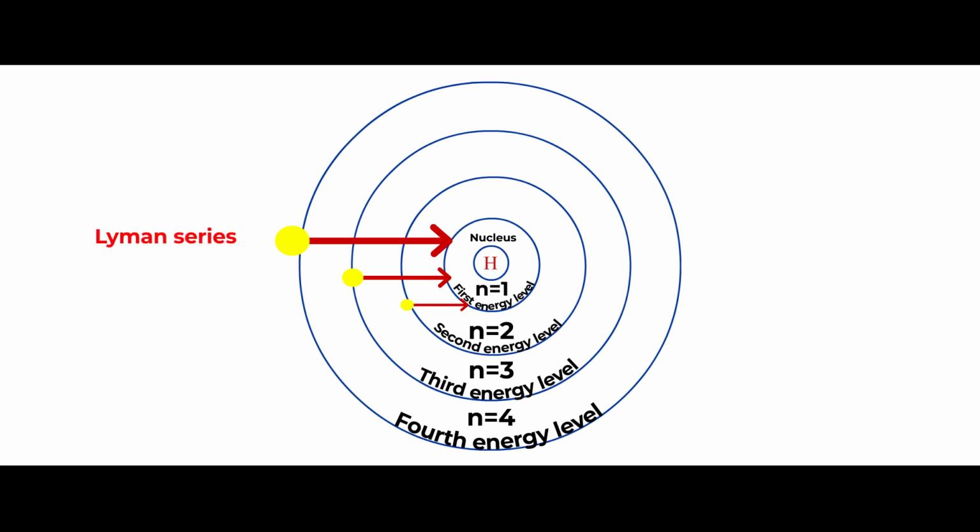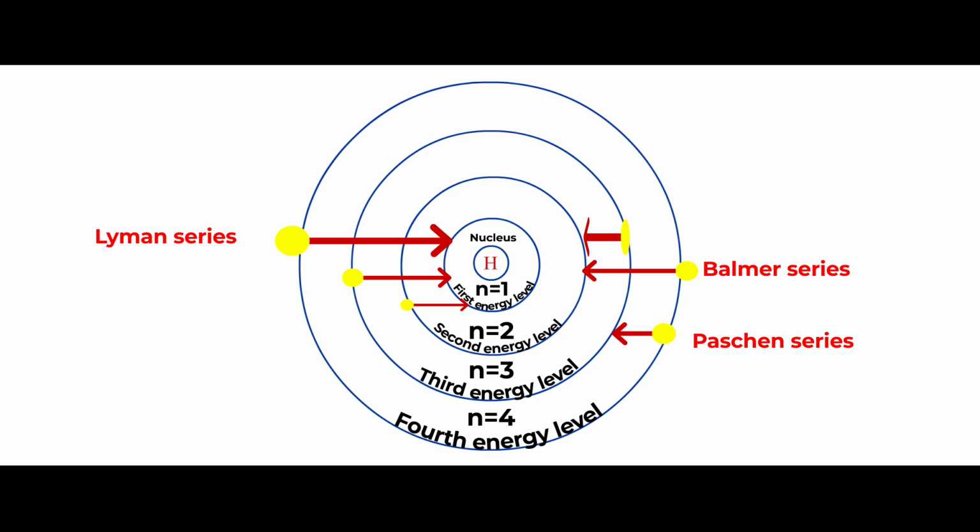In the same way, when electrons from higher energy level transit to the second lowest energy level, the hydrogen spectrum called Balmer series is produced. Similarly, when electrons from higher energy level transit to the third lowest energy level, a series called Paschen series is obtained, and that Paschen series lies in the infrared region.